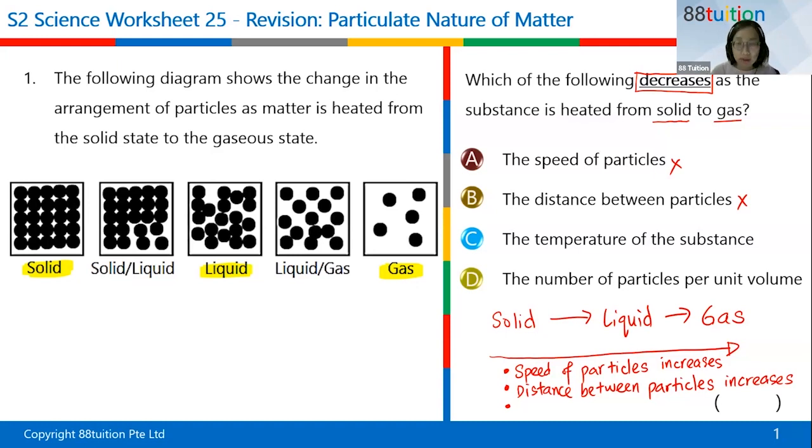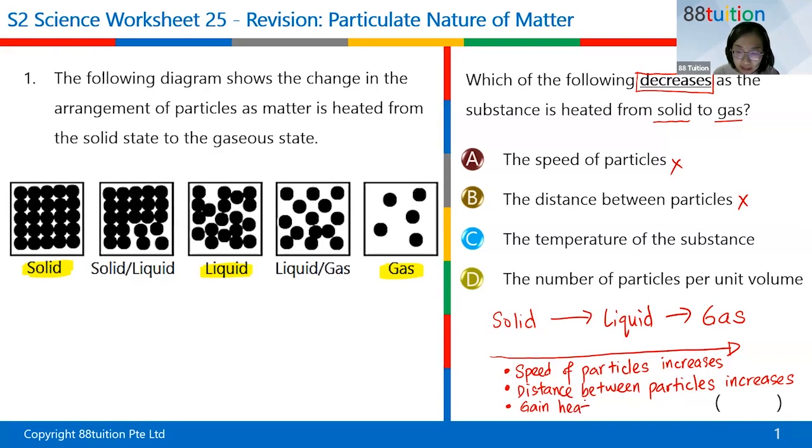Please remember that going to the right is gain heat. Just remember going to the right-hand side, that means solid change to liquid to gas is gain heat. If you're gaining heat, that means temperature goes up. Temperature goes up, increases. I do an arrow up. So here the temperature decreases, that's wrong, because I'm looking for something that decreases. Therefore the answer is D.